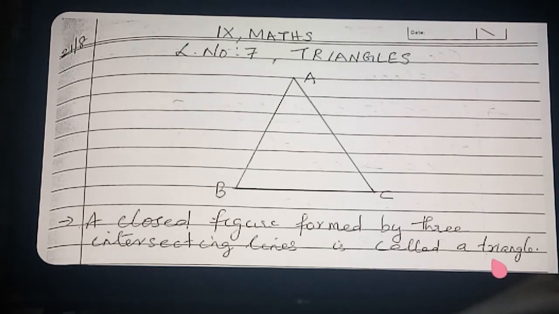So define a triangle. One question is asking you, first you put the definition of triangle and draw this diagram. You will get the full mark. Okay. A closed figure by three intersecting lines is called a triangle.